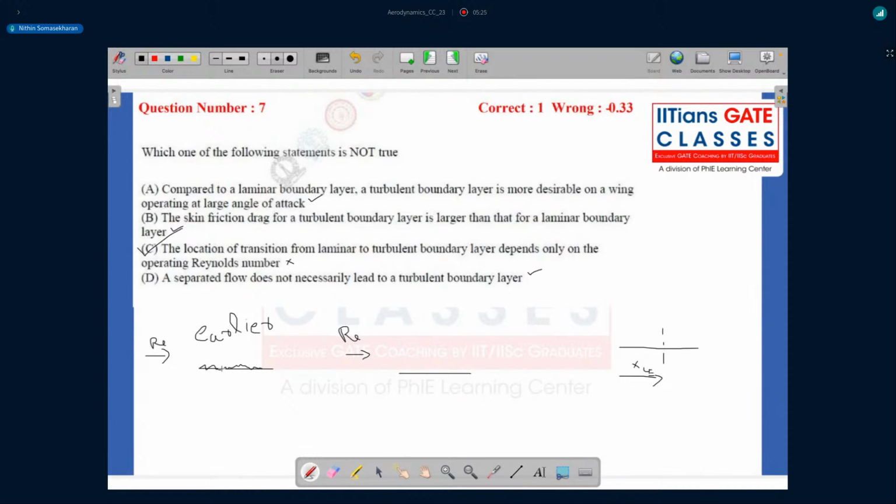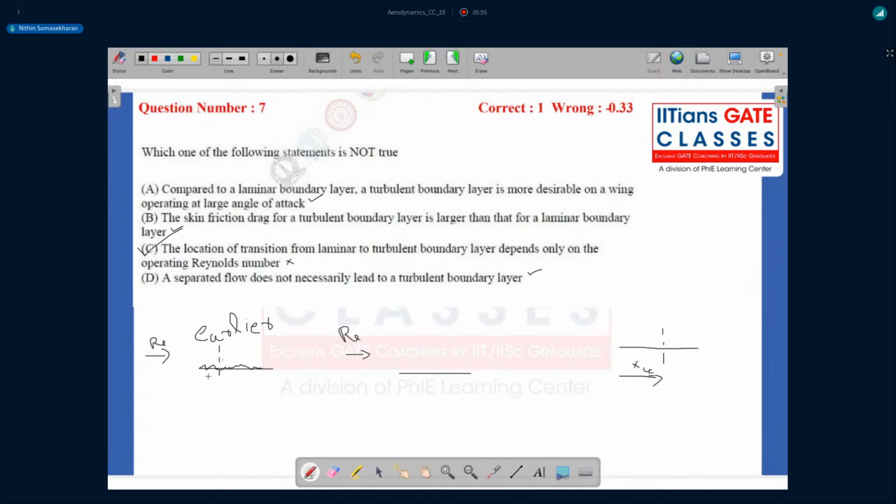There's another important factor, the smoothness or roughness of your surface. Let's say you take a very rough flat plate and a very smooth flat plate, and you let your flow pass with the same Reynolds number. In the rough case, you have a lot of roughness, so it will create a lot of disturbance in your flow field, and that disturbance will grow, and the transition will happen much sooner.